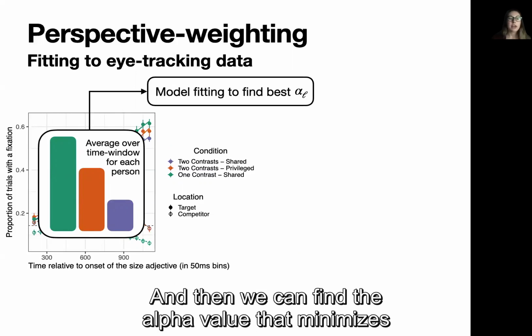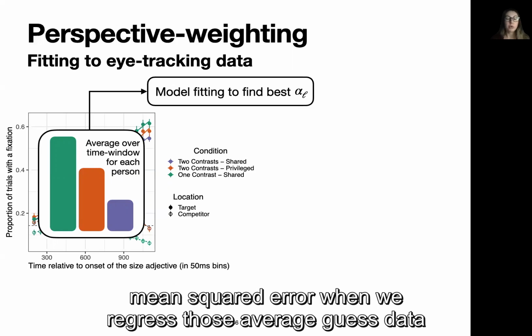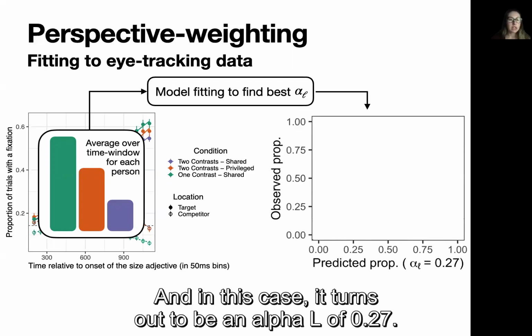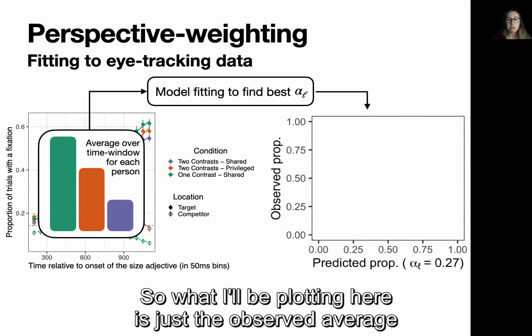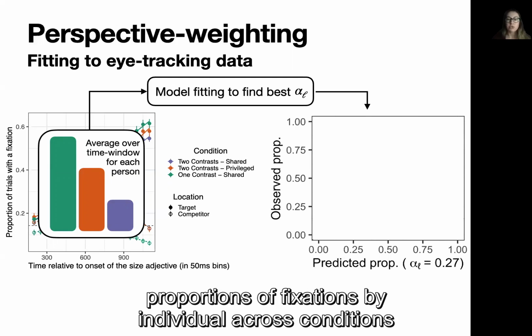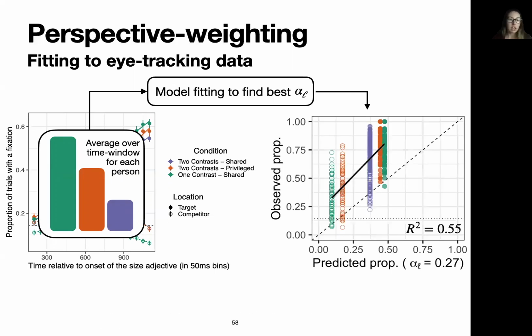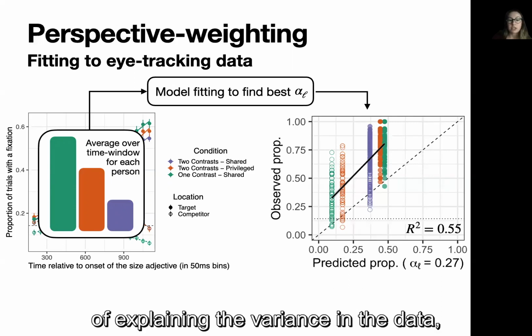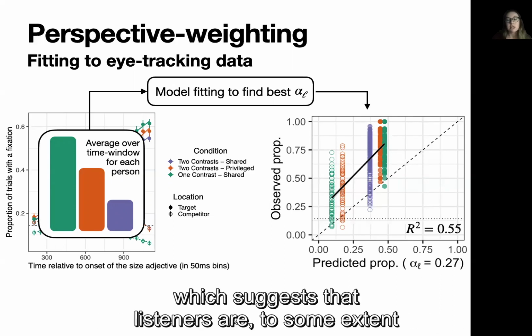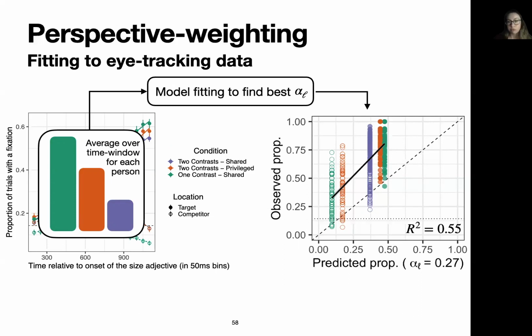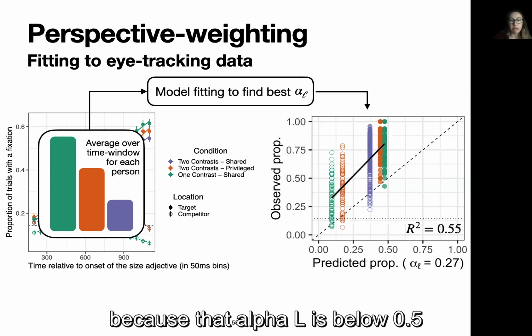And then we can find the alpha value that minimizes mean squared error when we regress those average gaze data onto model predictions. In this case, it turns out to be an alpha L of 0.27. So what I'll be plotting here is just the observed average proportions of fixations by individual across conditions over the model predicted probabilities for that alpha L of 0.27. And you can see that this does an adequate job of explaining the variance in the data, which suggests that listeners are, to some extent, considering the speaker's perspective more than their own, because that alpha L is below 0.5.